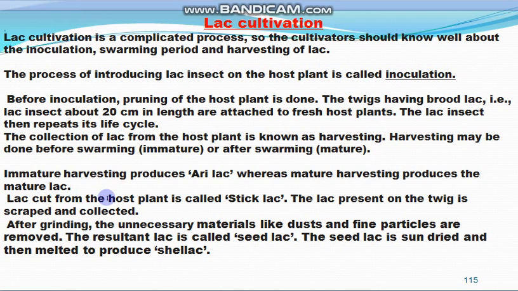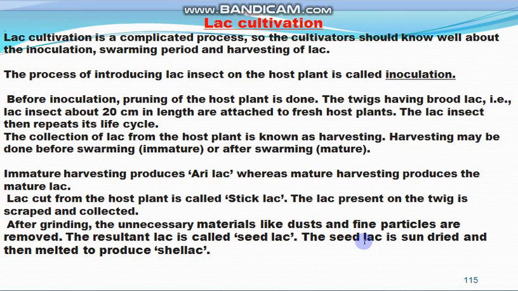Then the lac is cut from the host plant, and at that condition it is known as stick lac. The lac present on the twig is scraped and collected, and then this lac is ground, and after grinding, the unnecessary material like dust and fine particles are removed.